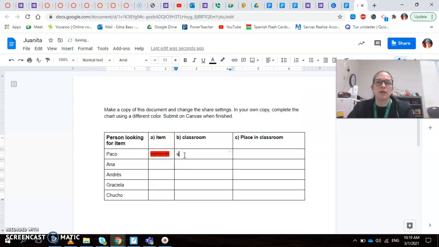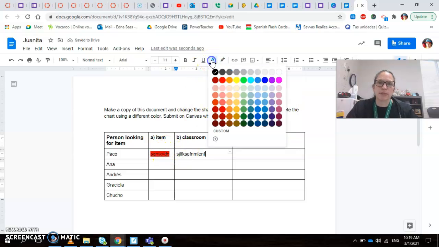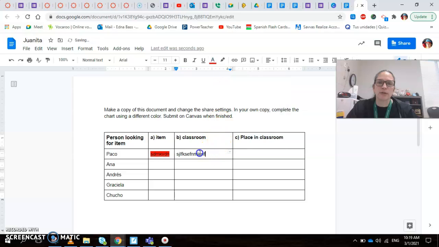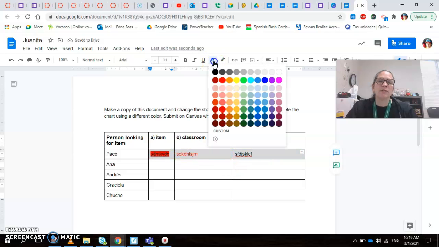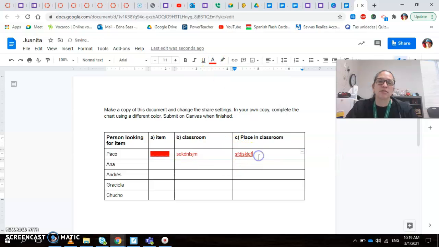So you're going to put here the word. Okay, it's not helping. Okay, well, you change the color. It's not cooperating. Okay, let's do it right. I'm just in a rush. So you put what you hear and you gotta change the color. You can even type it in black first and then just change the color and it's gonna change it. This one doesn't need this.